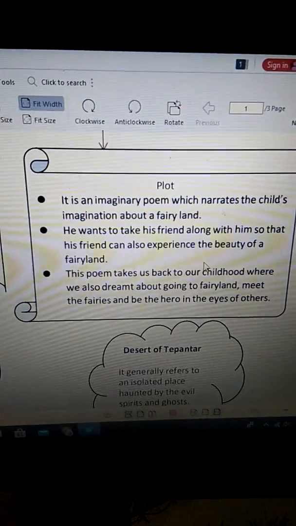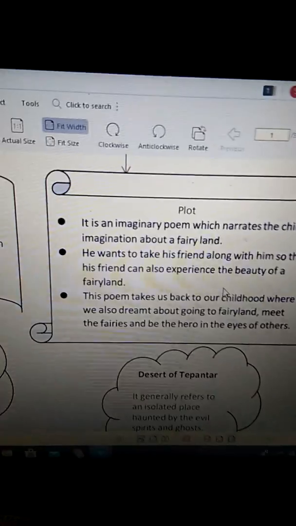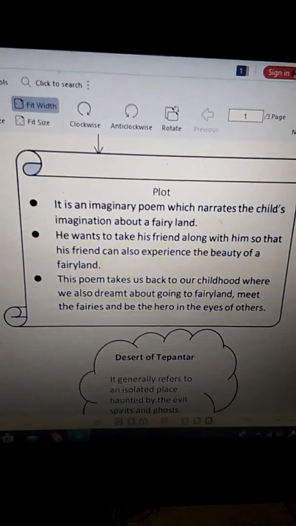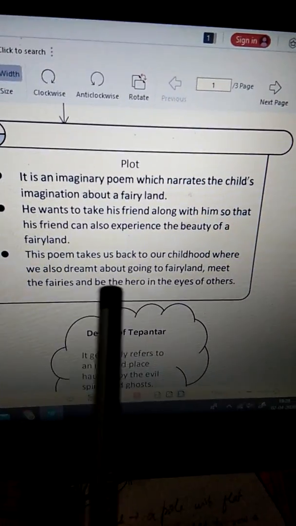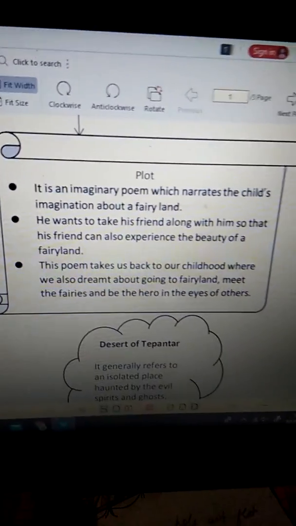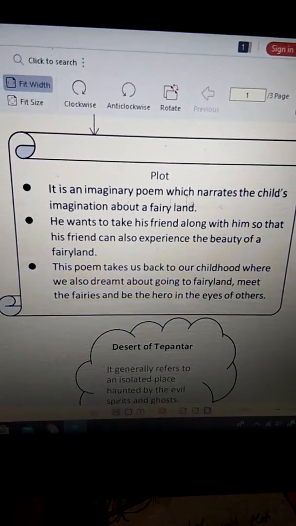Okay, so the poem also takes us back to our childhood, where we also dreamt about going to fairyland, meet the fairies, and be the hero in the eyes of others.